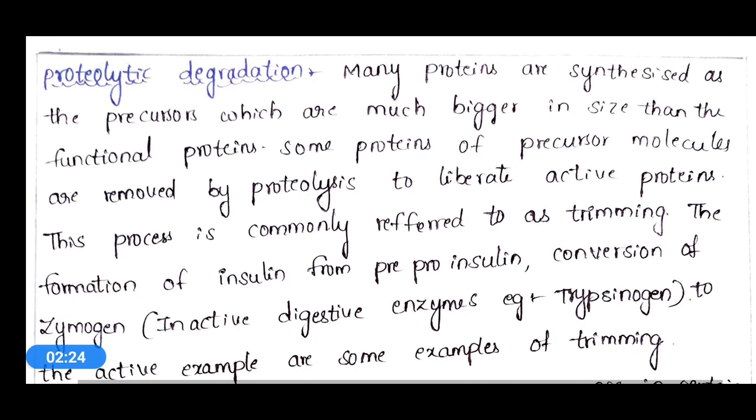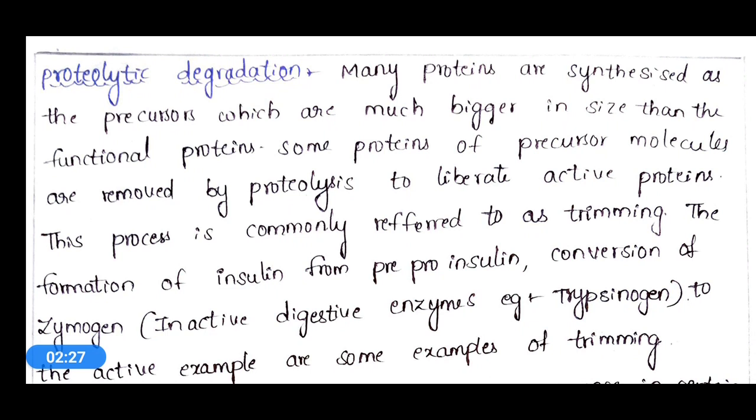The first one is proteolytic degradation. Degradation means removal of unwanted things, and we can remove them by proteolytic degradation. Many proteins are synthesized as precursors, which are much bigger in size than the functional protein. Some parts of the precursor molecules are removed by proteolysis to liberate active proteins.